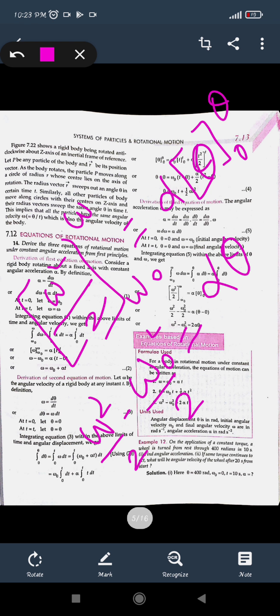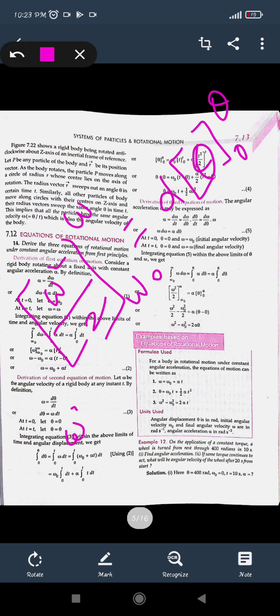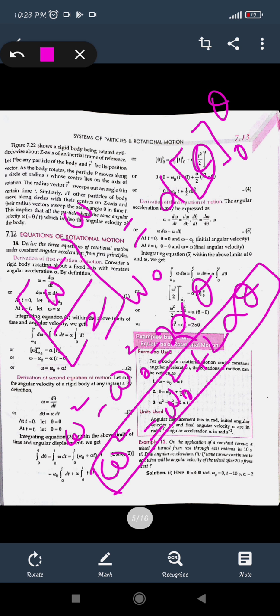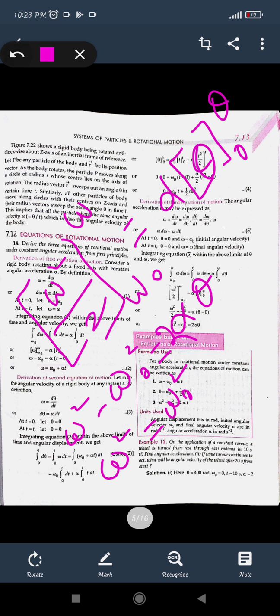Multiplying by 2, omega square minus omega naught square will be equal to 2 alpha theta. So omega square is omega naught square plus 2 alpha theta. This is the third one, that is v square is equal to u square plus 2as. So these are the three equations of motion for rotational motion.